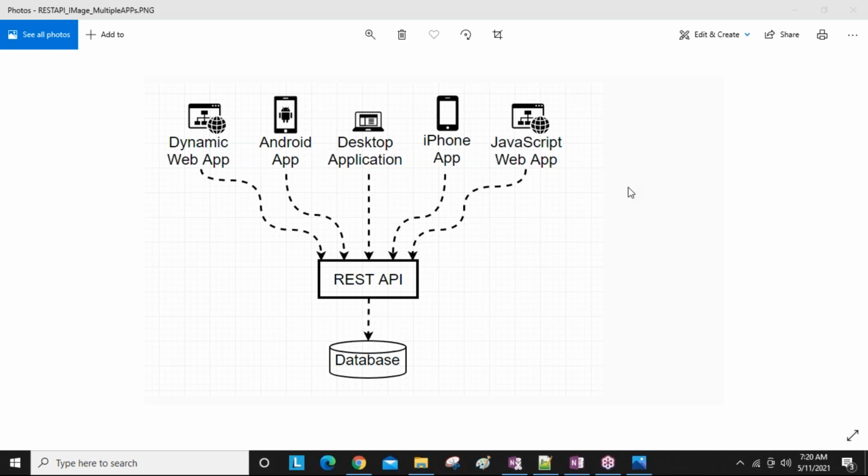Yeah. So, guys, am I audible? Suddenly my net got disconnected. Sorry for that. I hope you are getting it.